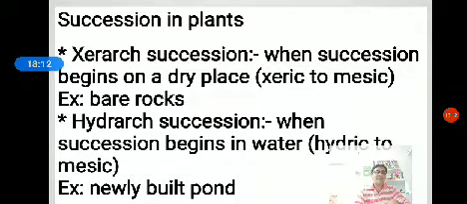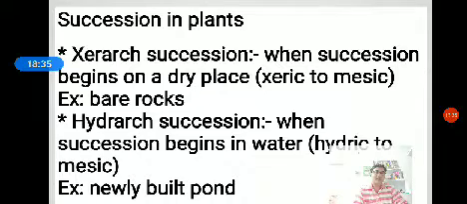When the succession begins on dry places, that is xeric to mesic. Example, bare rocks. Hydrarch succession, when the succession begins in water, that is hydric to mesic. Best example, newly built pond.